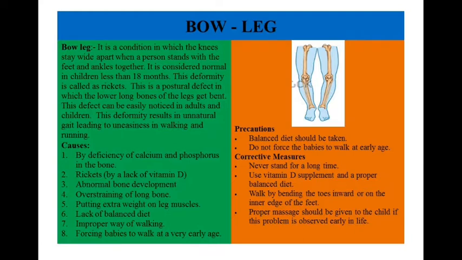You can see the right hand side in the picture. If a person is standing with the feet together, you can see both knees are in an outward direction. Causes: deficiency of calcium and phosphorus in the bone, rickets or lack of vitamin D, abnormal bone development, overstraining of long bone, putting extra weight on leg muscles, lack of balanced diet, improper way of walking, forcing babies to walk at a very early age.